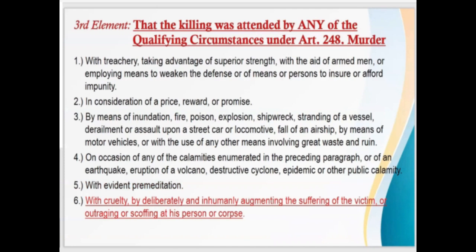And then number 6 with cruelty. Sa cruelty, there is an intention to inflict unnecessary pain. For example, bago mo siya pinatay, tinorture mo pa siya or pinagsasaksak mo ng 100 times bago siya namatay. Those are unnecessary ways to kill a person. And then outraging or scoffing at his person or corpse. For example, namatay na, tapos pinugutan mo pa ng ulo. Now that's an example of outraging or scoffing at his corpse.